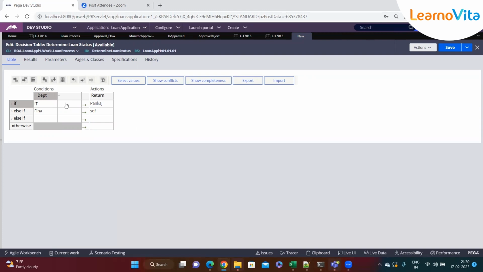I mean the CIBIL score should be greater than some 750 or something like that, and then he should not have any previous loan taken. For example, if I've already taken a home loan, then for that particular person the home loan is not approved again. His salary should be greater than some amount, his job should be of a certain kind, and he should not be an NRI; he should be an Indian citizen.